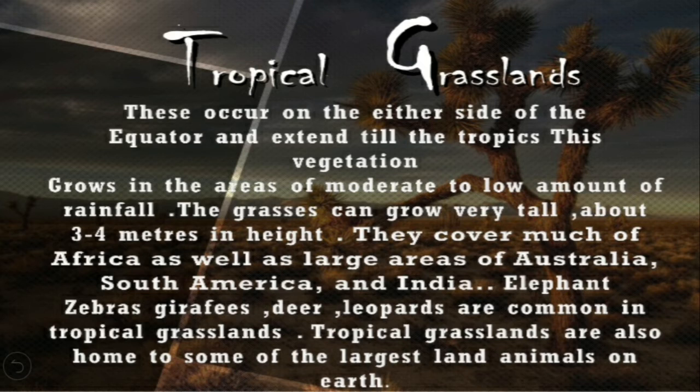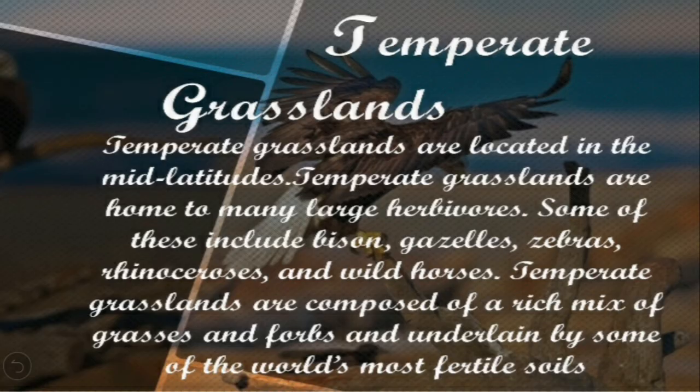And the animals which are found in these grasslands are elephant, zebras, giraffes, deer, leopards. They are commonly found. Tropical grasslands, they are also home to some of the largest land animals on earth.